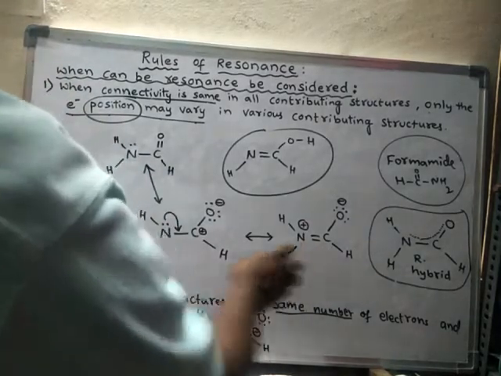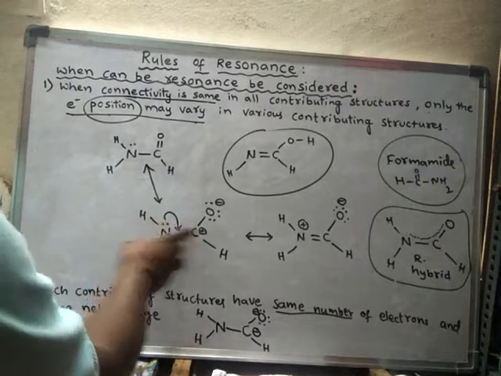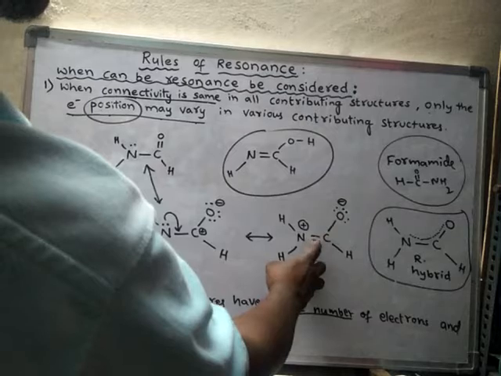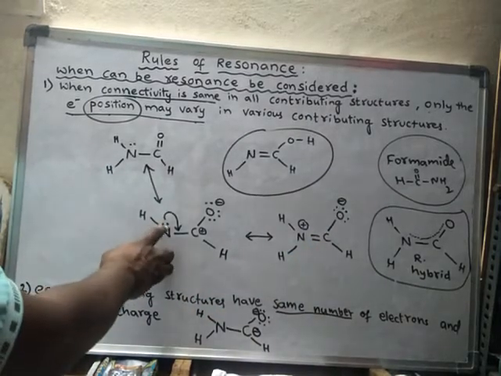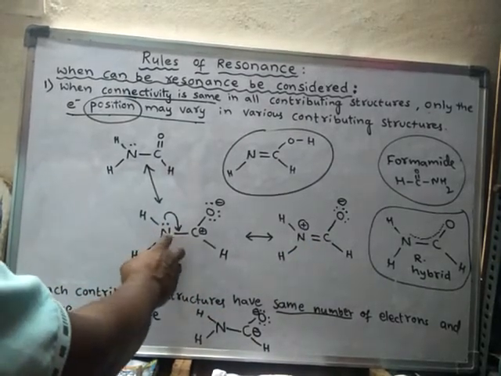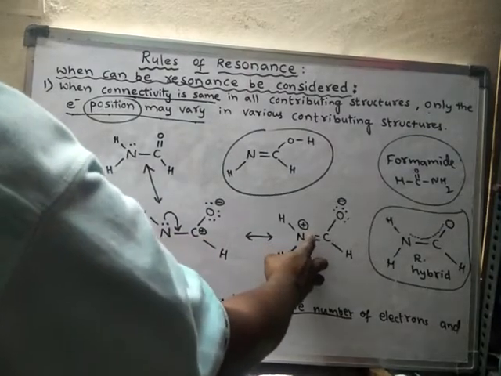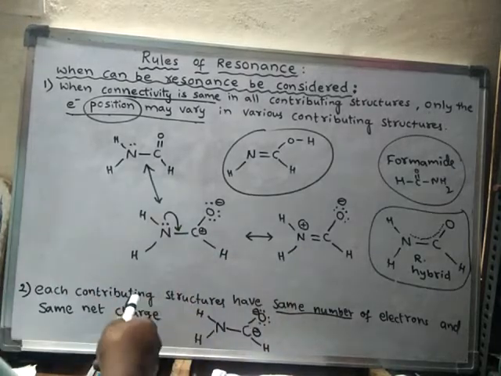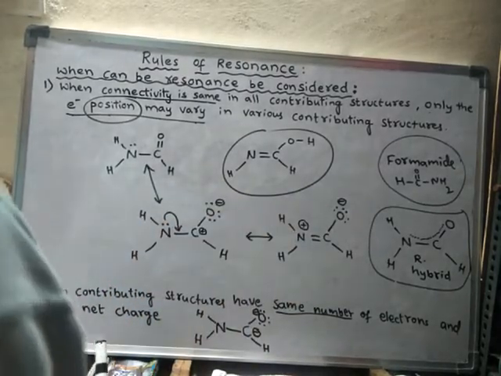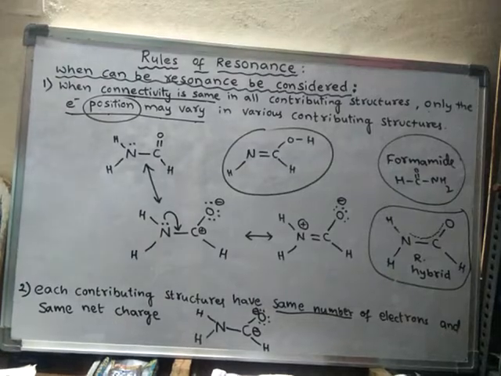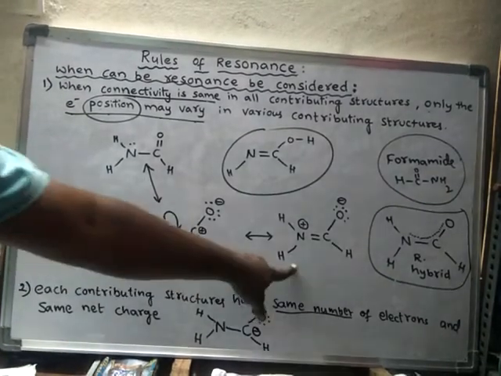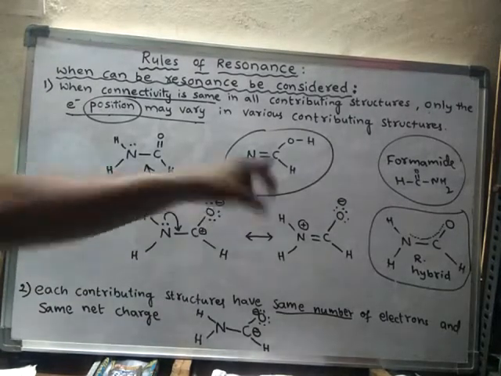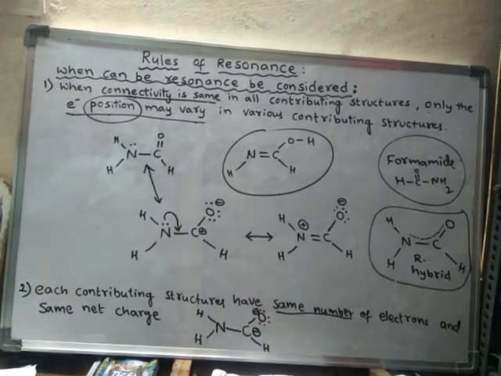Here also, the lone pair of electrons on the nitrogen is shifted to between nitrogen and carbon. So a double bond is formed because this lone pair is added between nitrogen and carbon, and hence another additional bond is formed. Like this, the position of electrons may change, but the connectivity should be the same. Only then are they said to be resonating structures. So in this case resonance is considered, but in the other, resonance is not considered. This is the first rule.